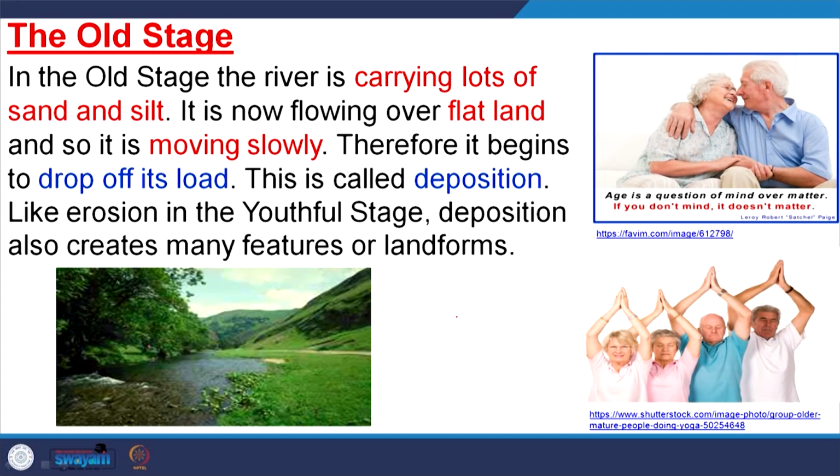Then at the old stage of the river, there is nothing to do, only to distribute water, whatever water is carried by the river, it is distributed through the distributaries and forms the delta. So, in the old stage the river is carrying lots of sand and silt, it is now flowing over flat land, and so it is moving slowly. Therefore, it begins to drop its load, it is called deposition. Like erosion in the youthful stage, deposition also creates many landform features, that is depositional features, and the most promising depositional feature in the old stage of the river is the river delta.